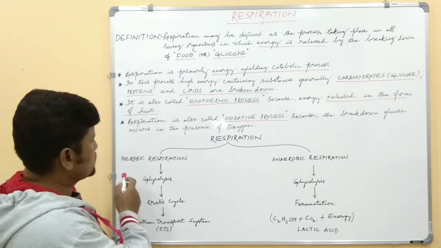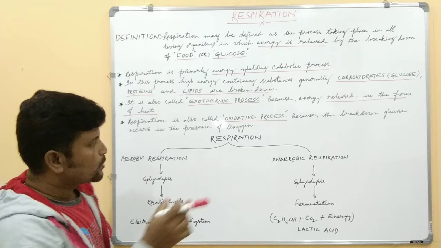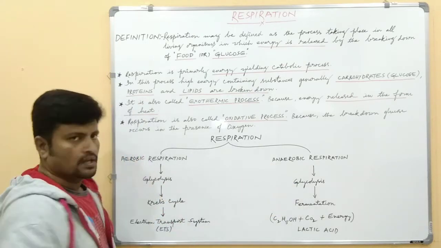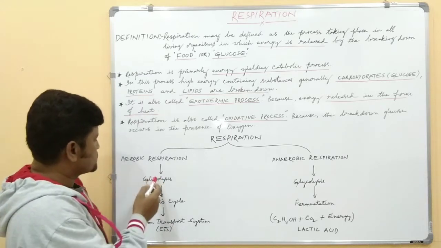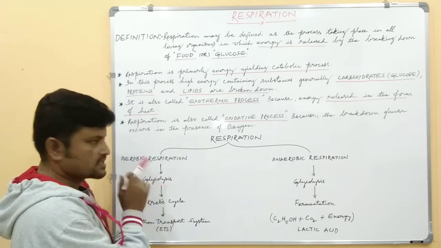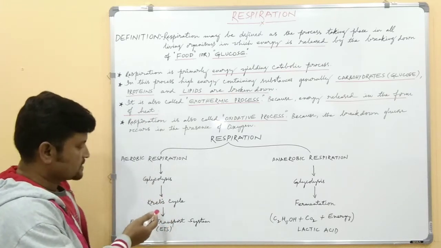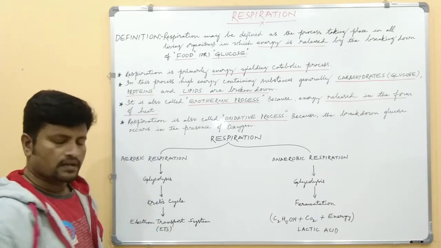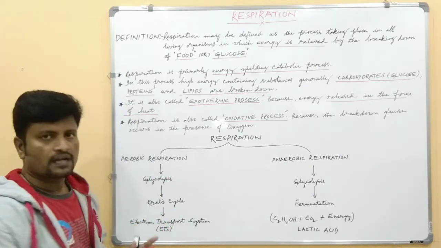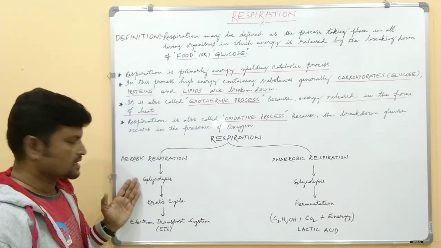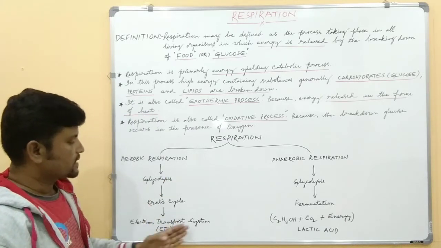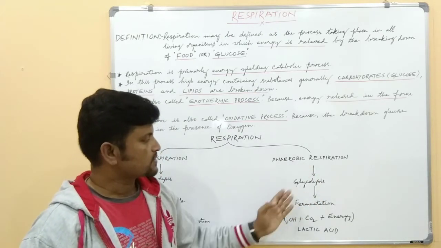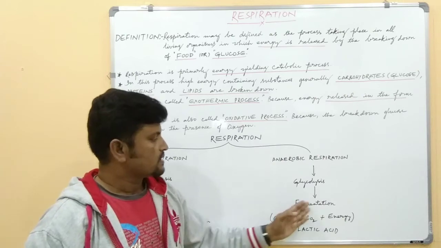You see here, both aerobic respiration and anaerobic respiration have glycolysis. Here also glycolysis and here also glycolysis. So the first step of aerobic respiration is glycolysis. After glycolysis comes the Krebs cycle and next one is electron transport. So aerobic respiration contains three phases: glycolysis, Krebs cycle and electron transport system. And in anaerobic respiration, the first step is glycolysis and the next one is fermentation.